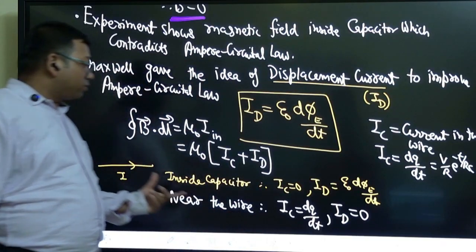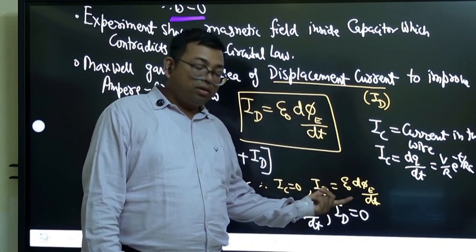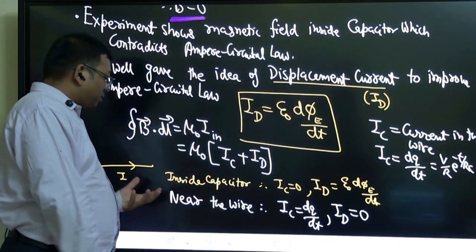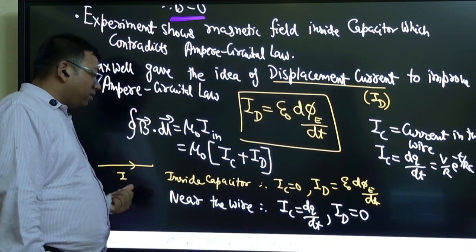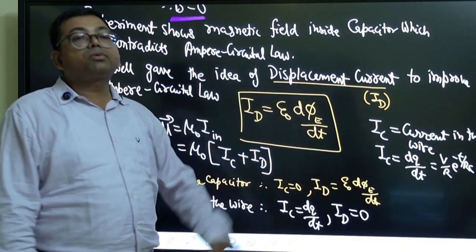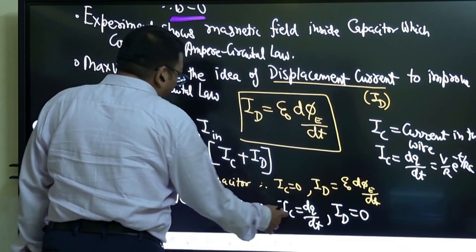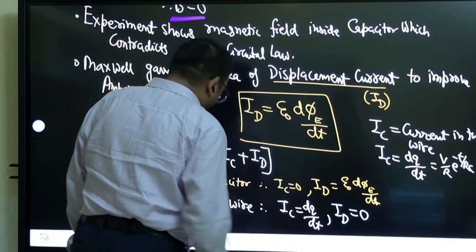Okay, note that. So if you have to apply inside the capacitor, you will take IC as 0 and ID you have to apply. If you take near the wire, you have to use IC equal to dq by dt, and ID you have to take as 0. So in both cases it will come. Now let us apply this to the capacitor and try to find the magnetic field.